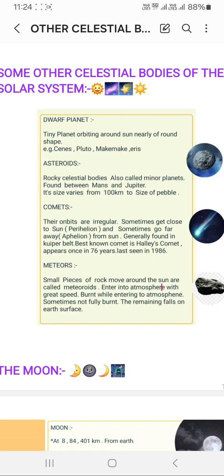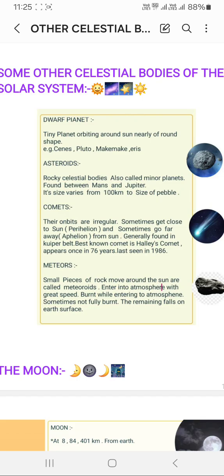Comets are generally found in the Kuiper belt. The best known comet is Halley's comet, which appears once in 76 years, and it was last seen in 1986. Then come meteors.